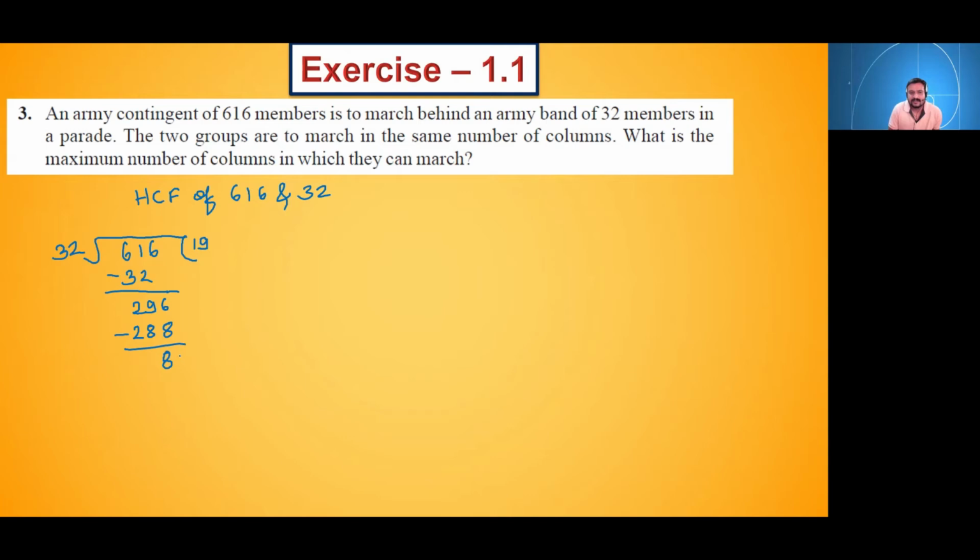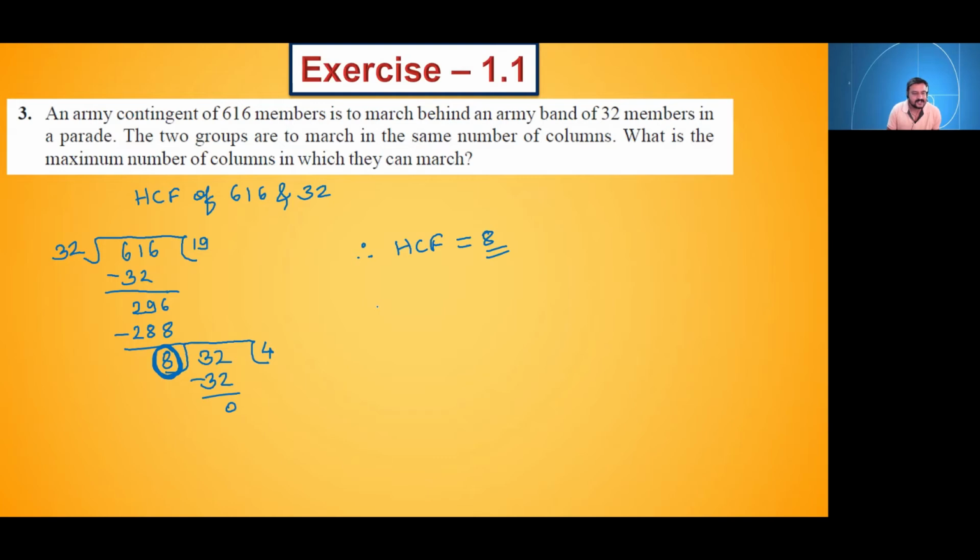Okay, now this remainder will be my new divisor and my new dividend will be 32. Okay, so 8 fours is 32, remainder is 0. So what is my HCF then? Therefore, HCF is equal to 8. The last divisor in the long division method is our HCF.